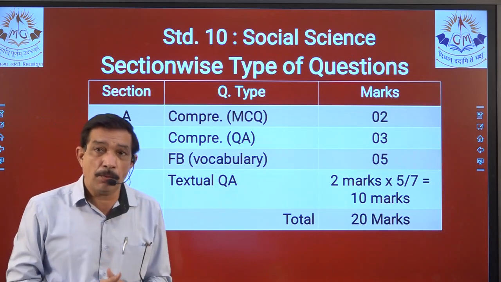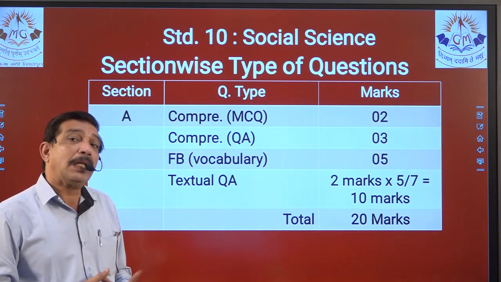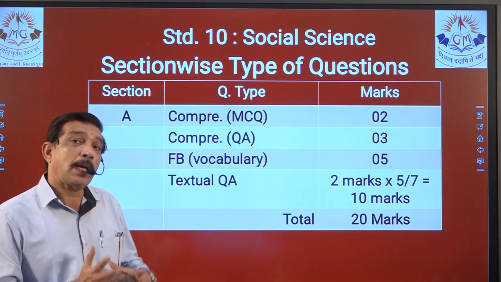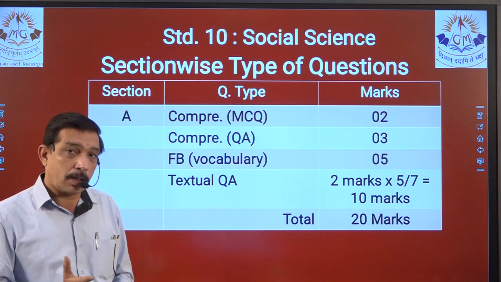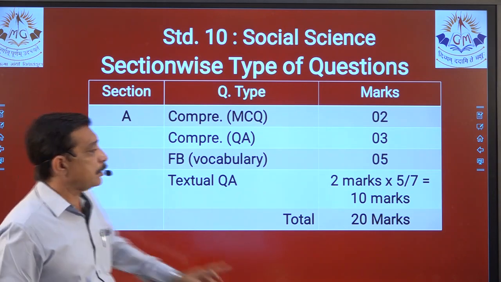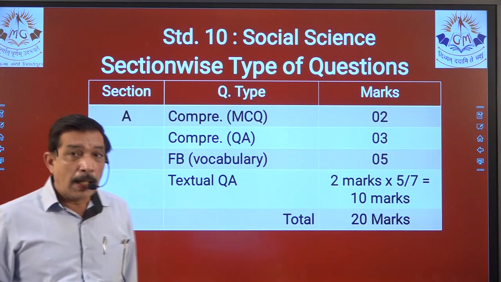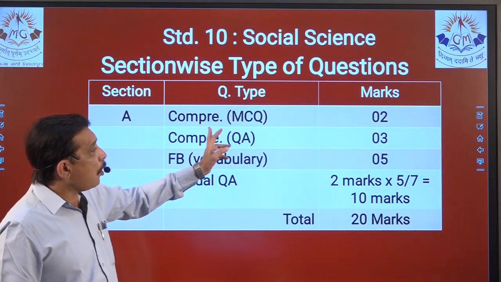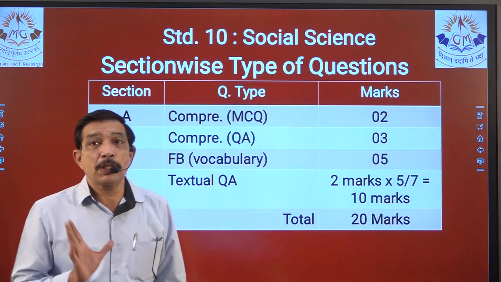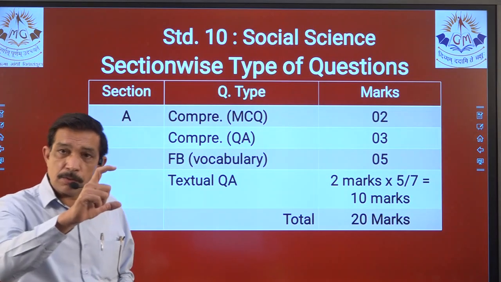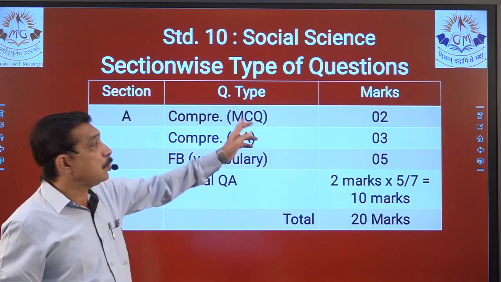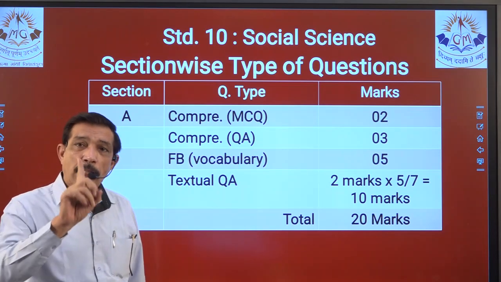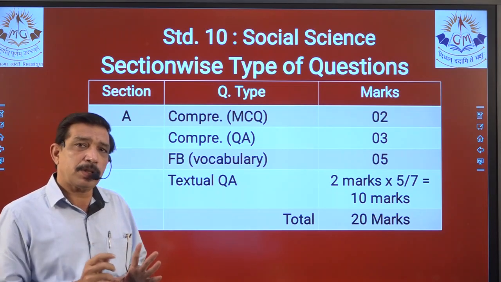Now we come to section-wise: in each and every section, what are the different types of questions that will be asked and how much marks weightage is there. For example, in section A we know 20 marks are there. Question number 1 is MCQ based. A passage will be given and two questions will be asked carrying 1 mark each, and that will be MCQ.